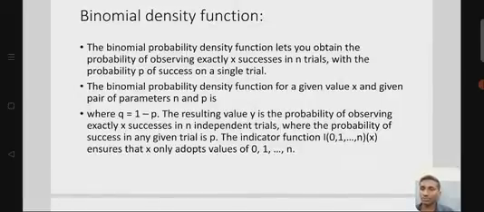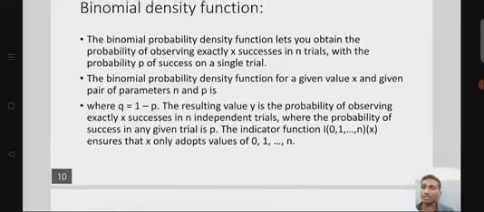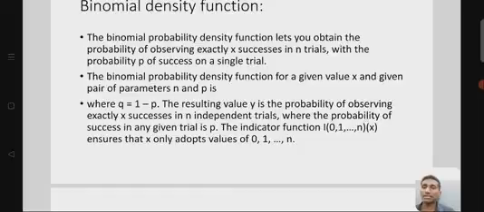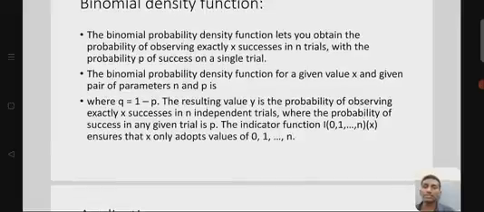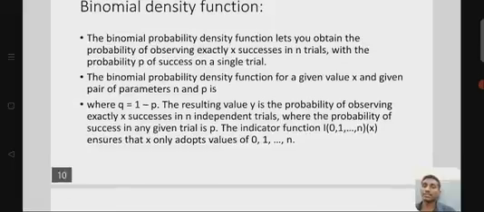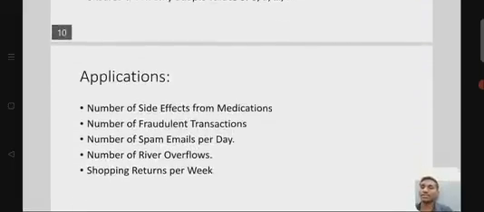So as we know, the sum of p and q, meaning success and failure rate, is equal to 1, and the resulting value y is the probability of observing exactly x successes in n independent trials, where the probability of success in any given trial is p. So the indicator function I of 0 to n of x ensures that x only adopts values of 0 to n, meaning the n independent trials.